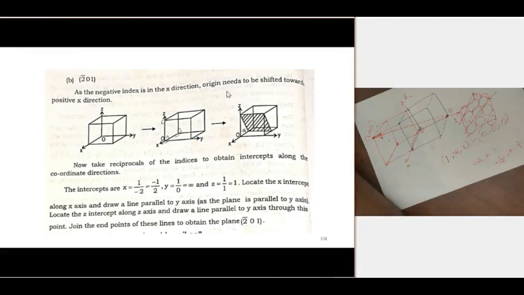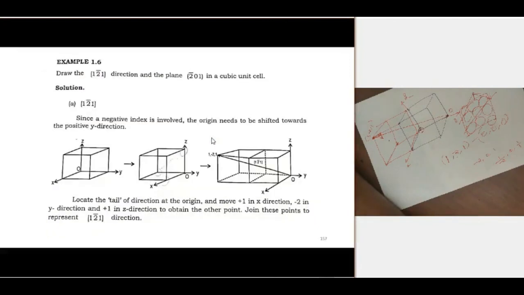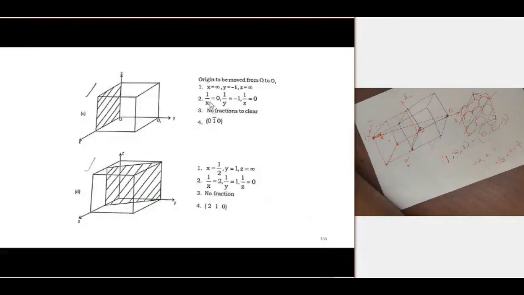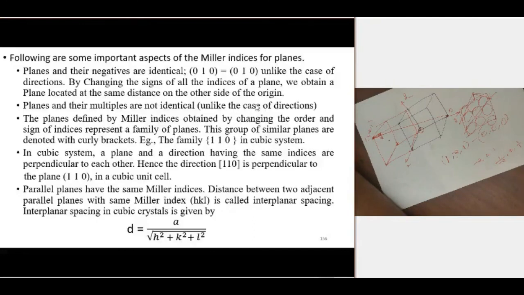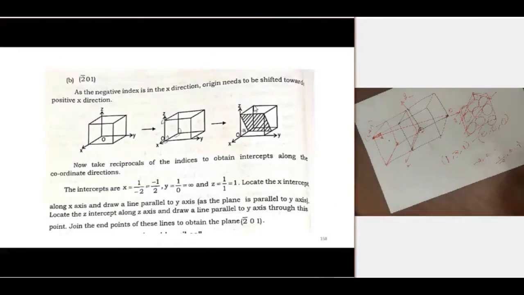Because when we calculate the Miller indices of planes, the first step is taking the reciprocal of the intercepts. If you do the reverse process, this is the Miller indices, got after taking the reciprocal, and this reciprocal is nothing but the x, y, and z intercepts.